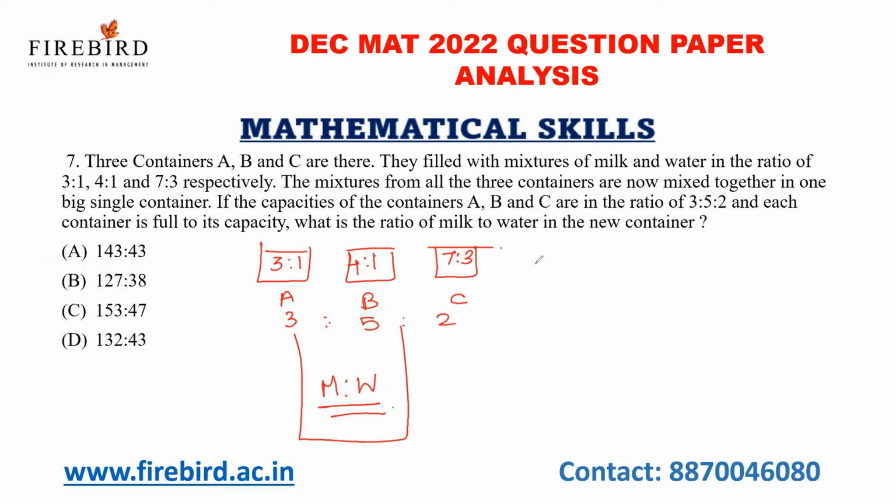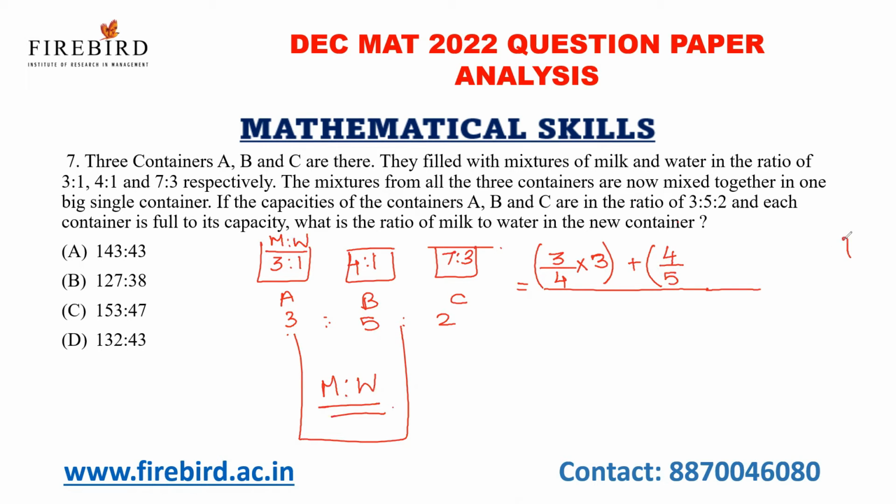So, if 3:1 is the milk and water ratio, let us find the ratio between the milk and water when we combine all the three containers. If 3:1 is the ratio, 3 parts contain milk and total parts is 4. So let us take 3 liters as its capacity in container A. Then plus 4:1, 4 by 5 is the milk part.